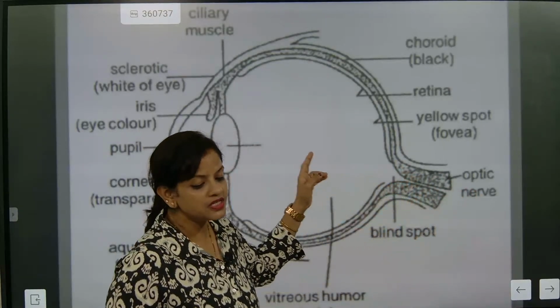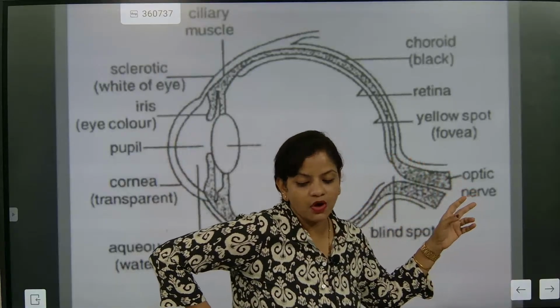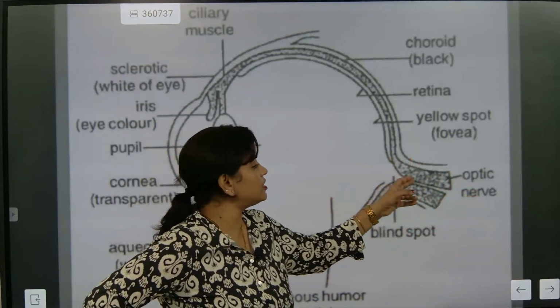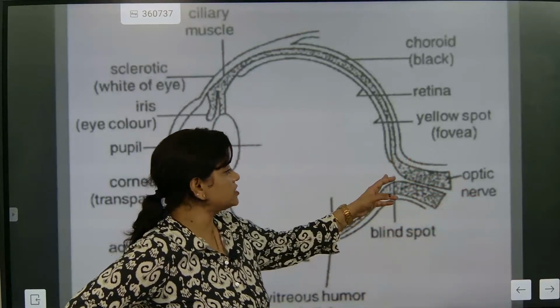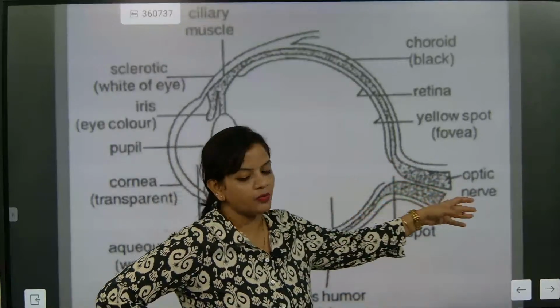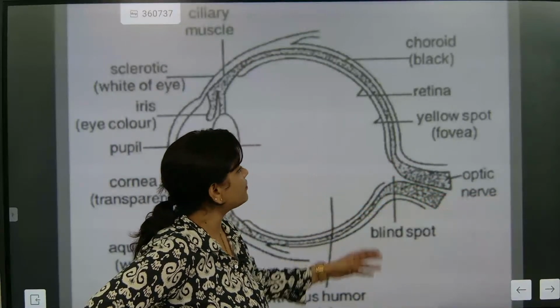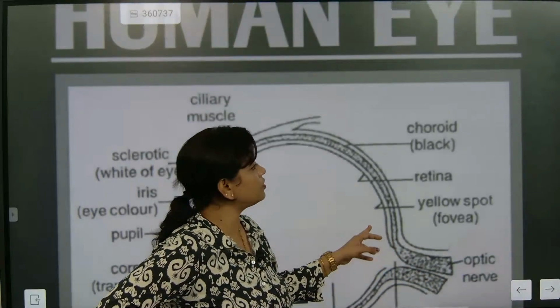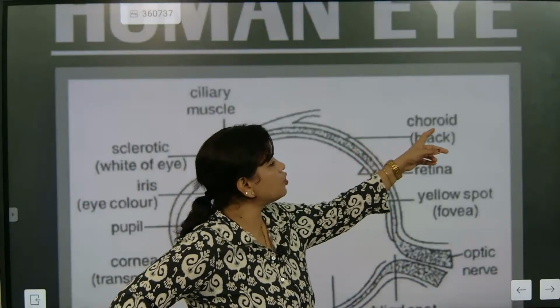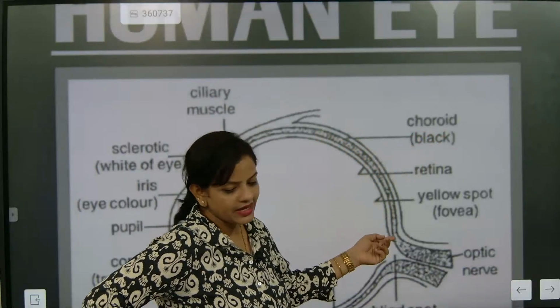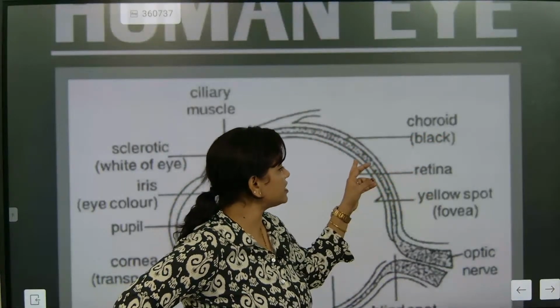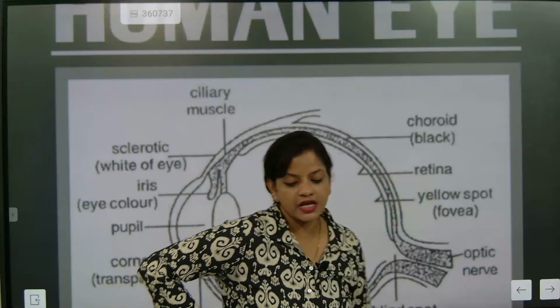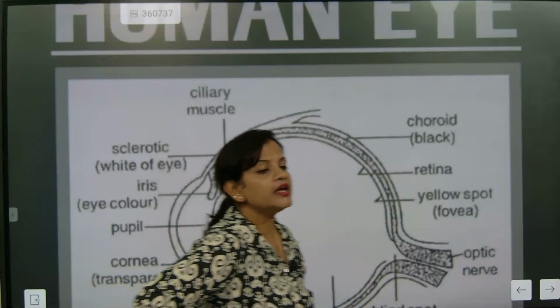The optic nerve, the side from where the blind spot is. Exactly, this is the side, the blind spot, from where only the optic nerves come out. After that, this part you need to remember is the choroid. Choroid is black in color. After that comes the retina. The screen where the image is obtained is called the retina.